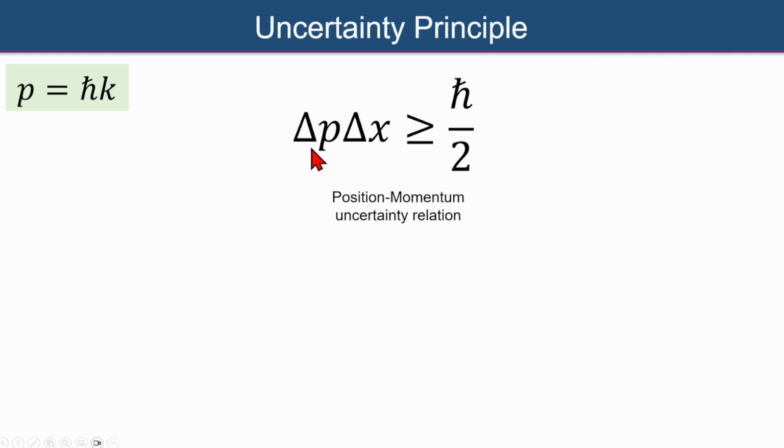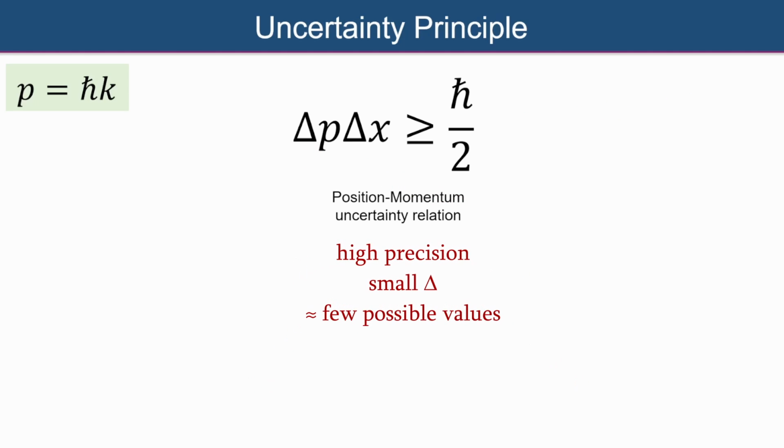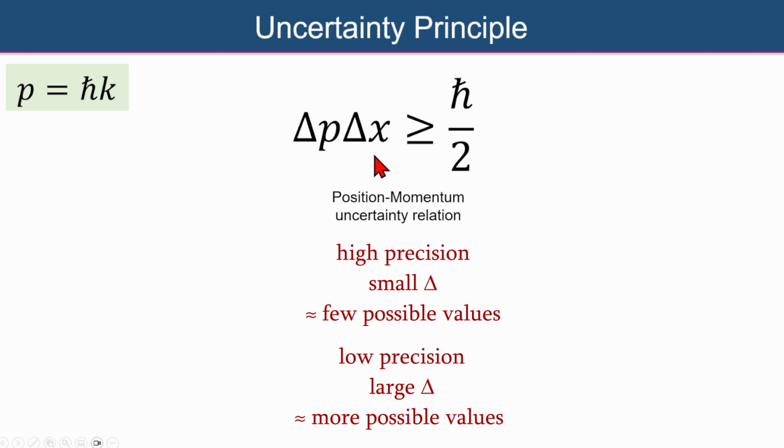Well, here I want to talk about really the level of precision that we have in that particular measurement of a particle. So for example, delta p would be how precise we can be about the particle's momentum, its mass times its velocity, and delta x would be how precise we can be about where that particle is.